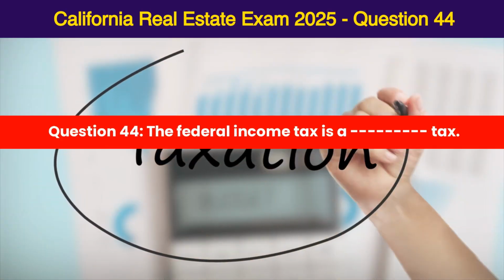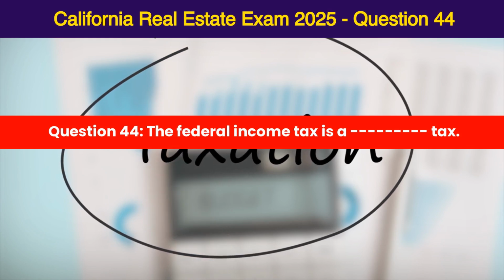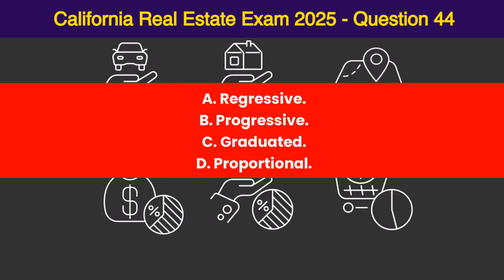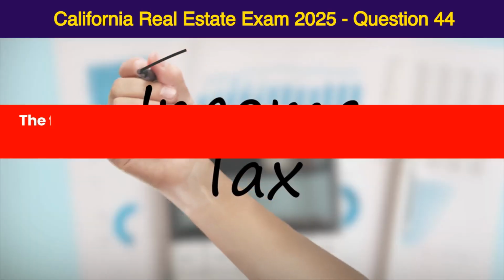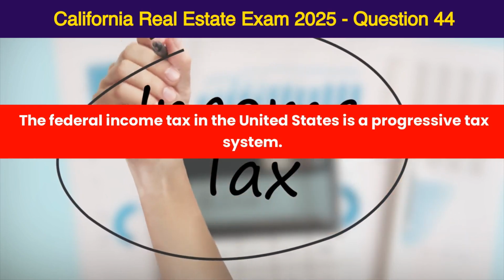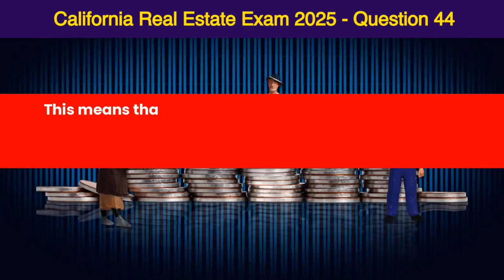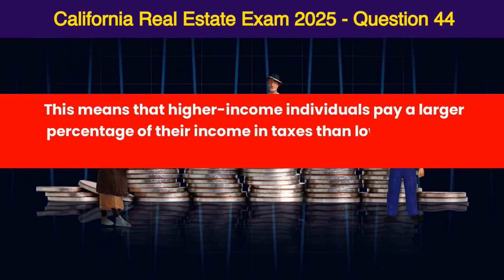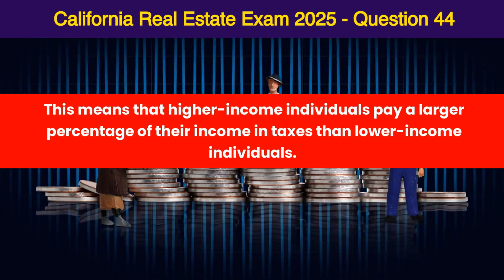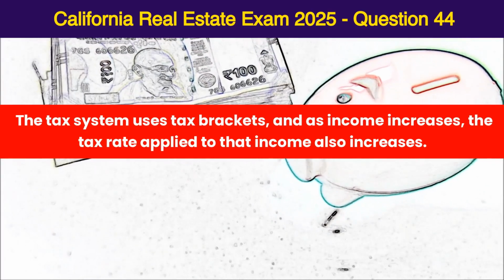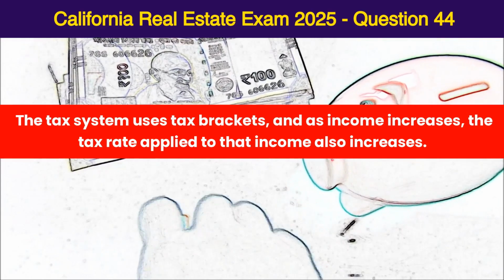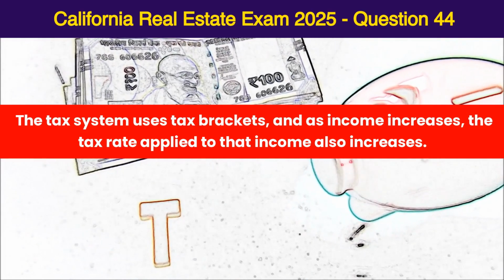Question 44. The federal income tax is a tax. A. Regressive. B. Progressive. C. Graduated. D. Proportional. Correct answer is B. Progressive. The federal income tax in the United States is a progressive tax system. This means that higher income individuals pay a larger percentage of their income in taxes than lower income individuals. The tax system uses tax brackets, and as income increases, the tax rate applied to that income also increases.